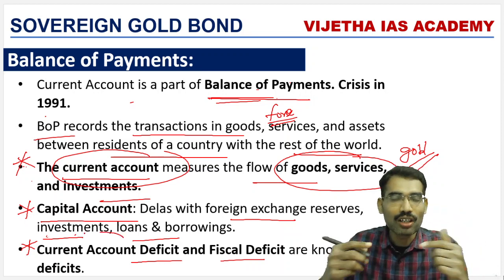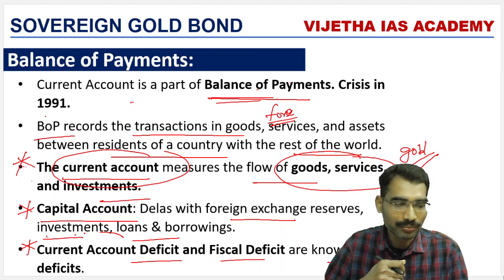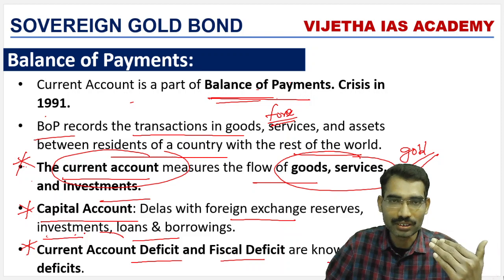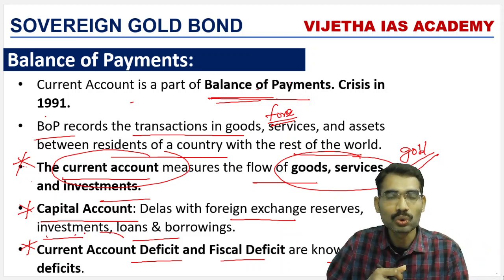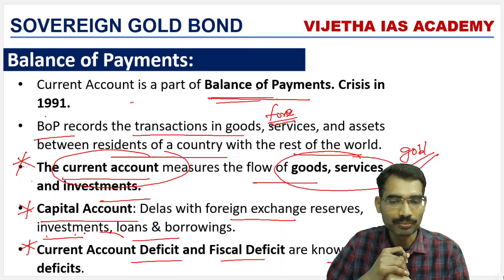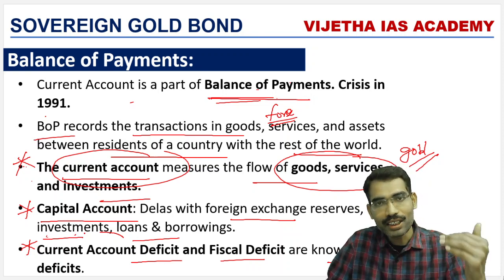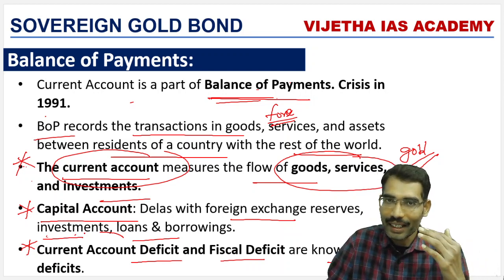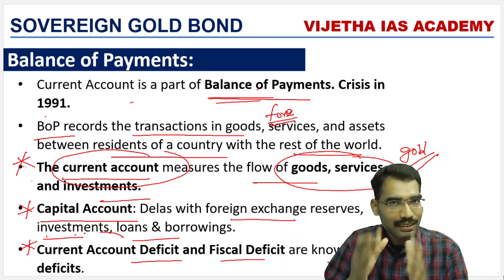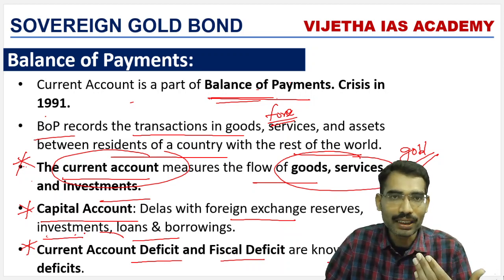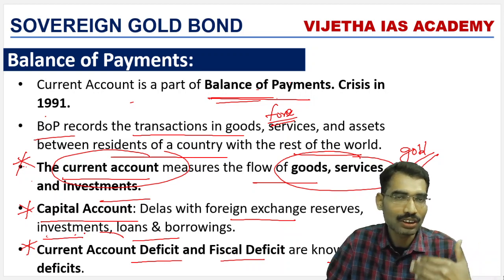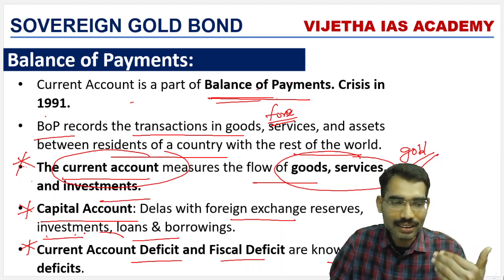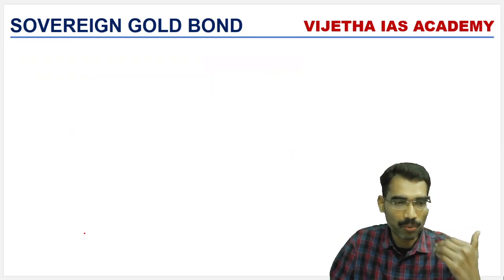In order to have a strong Indian economy, we have to reduce fiscal deficit and we should not have any current account deficit. That means we should be in a position to export more than what we import. So in this context, if we can reduce the imports of gold, we can reduce the current account deficit. At the same time, we can bring out some money which is used for purchasing gold. Now it can be transferred to bonds. So this is the reason for bringing sovereign gold bond.